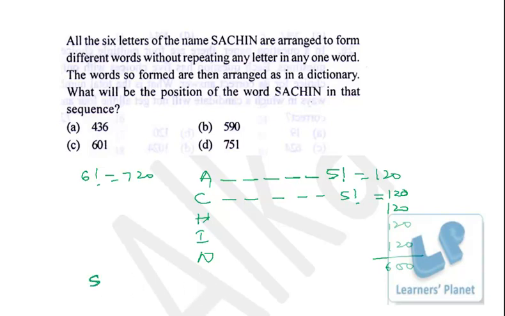Okay. Now out of remaining letters A, C, H, I, N, you can see that ACHIN, they are already in dictionary order, right? So 600 words come before, and the next word will definitely be Sachin itself, right? So what will be the rank of Sachin? That is 601. Okay, pretty easy and interesting one.